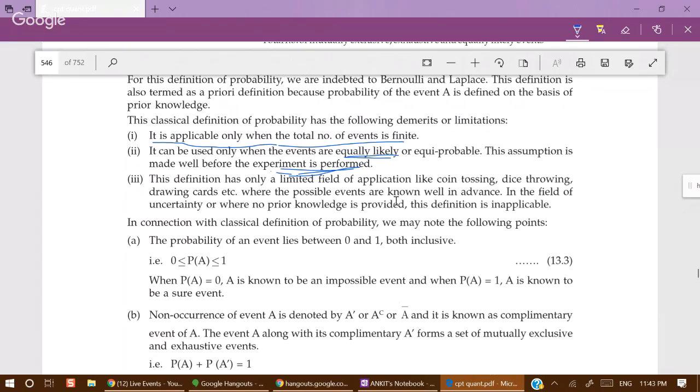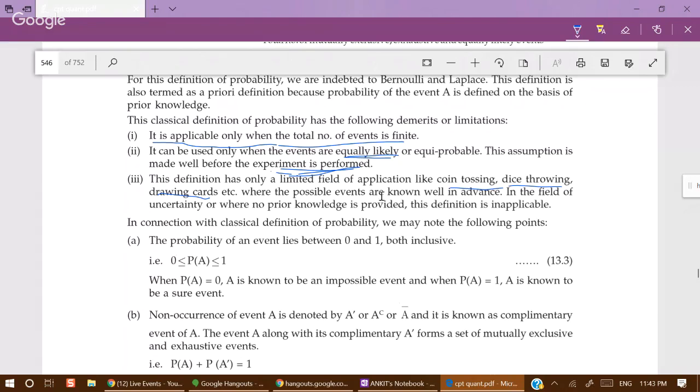The event of occurrence of any one of those 52 cards is equally likely to all remaining. The definition has only a limited field of application like coin tossing, dice throwing, drawing cards, etc. That's what I said, that the classical definition of probability applies to only these classical experiments.